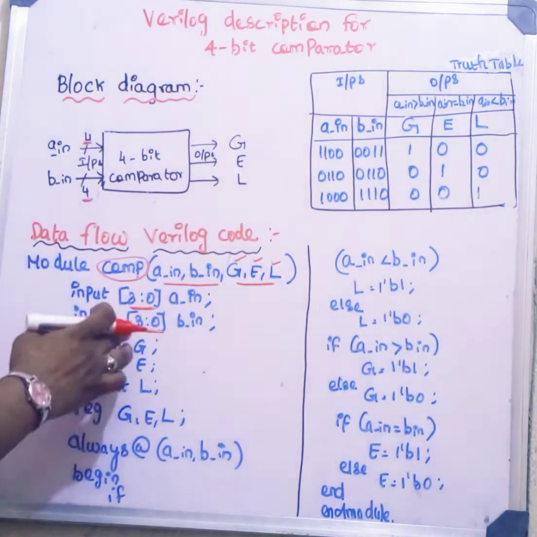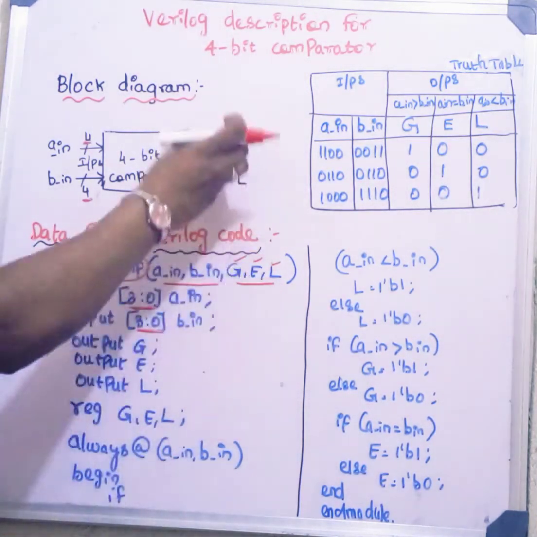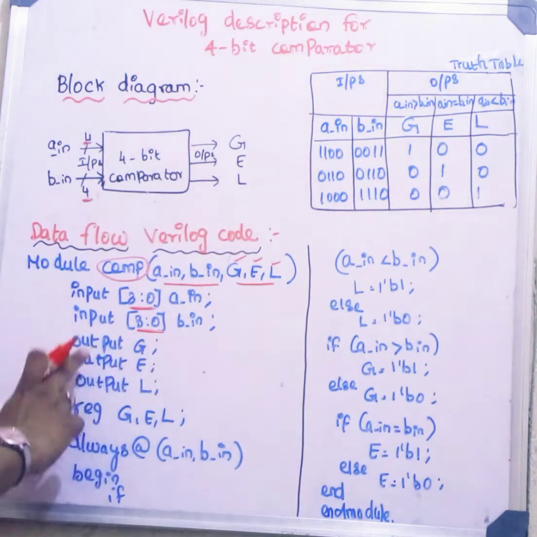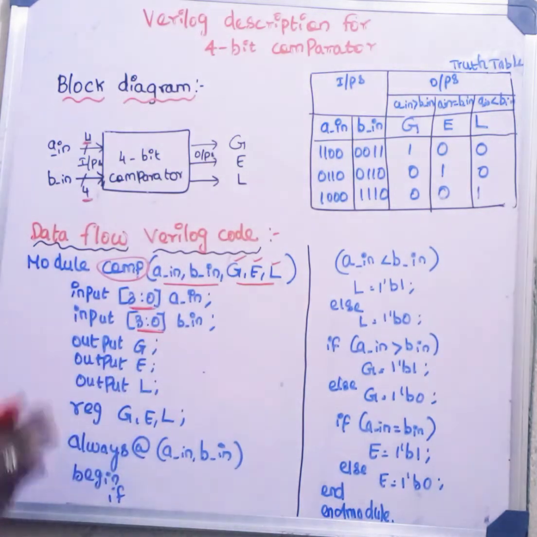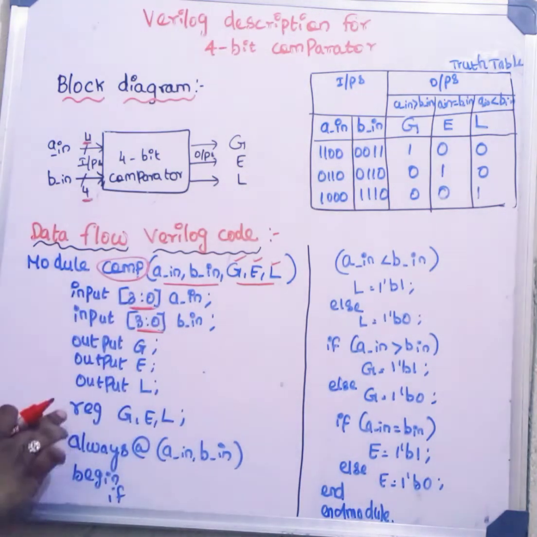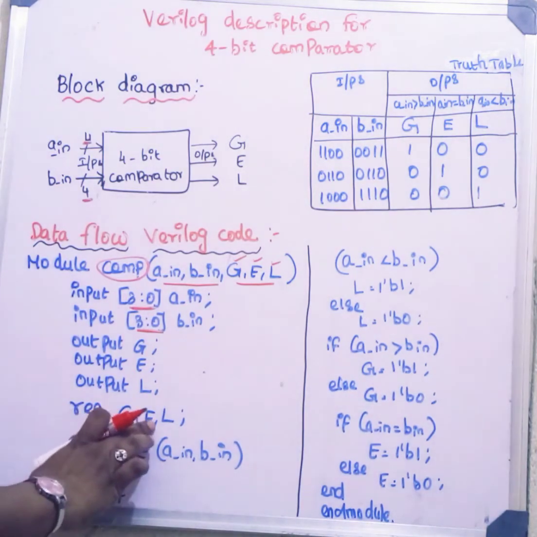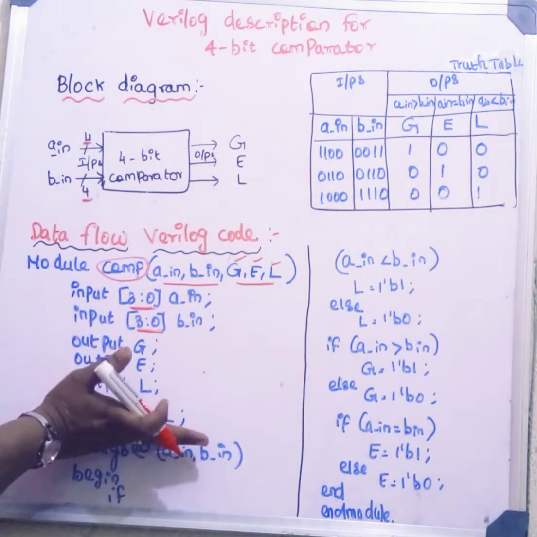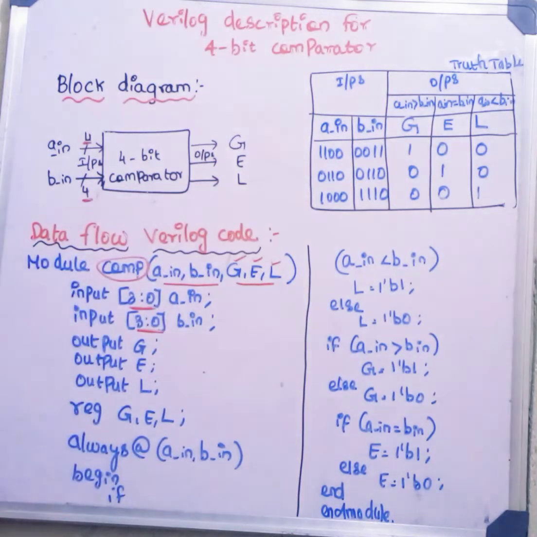I represent it with the help of capital letters. You can give any names to represent the outputs. So output G, output E, output L. Now we are going to store only the outputs, not the inputs, right? We are going to store only the output in a register. So reg G-E-N. I hope you understood till this. This is an initial declaration.